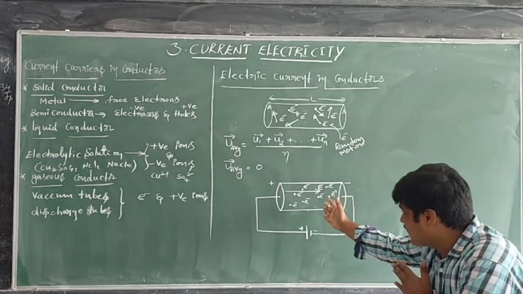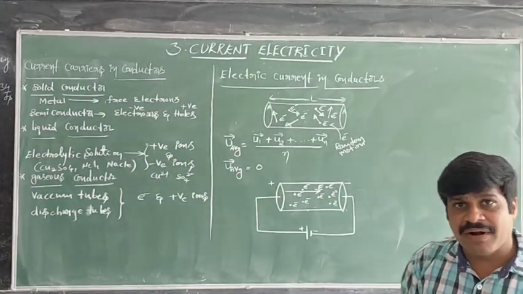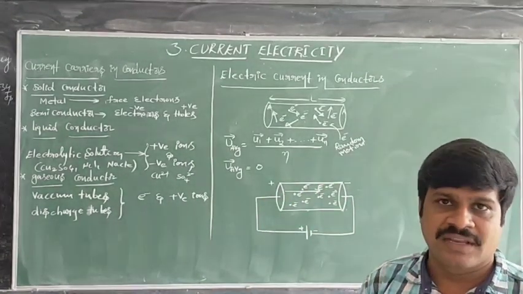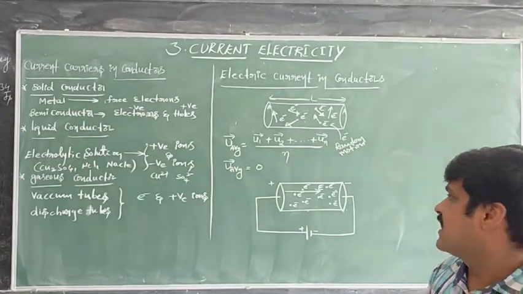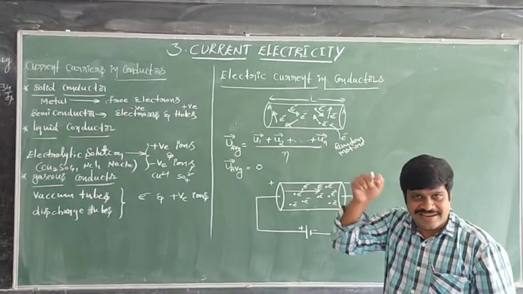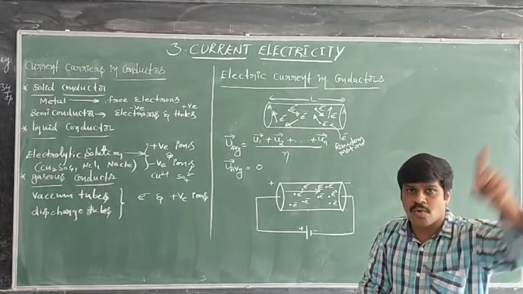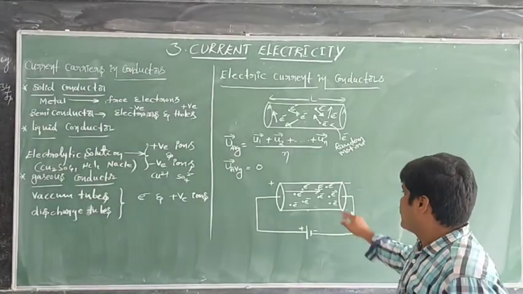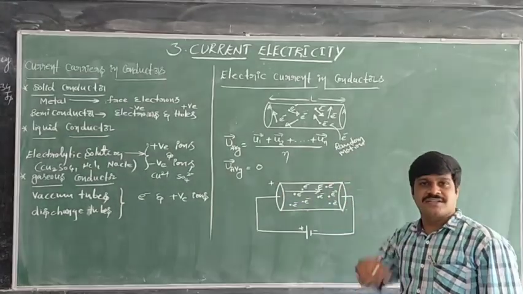In electrostatics, when the charges are at rest, the electric field inside the conductor is zero. That is true for the first two chapters. Here there is an electric field because there is a flow of charges.